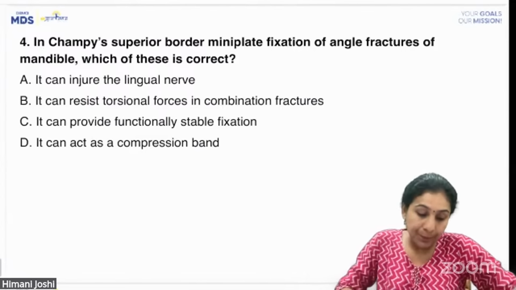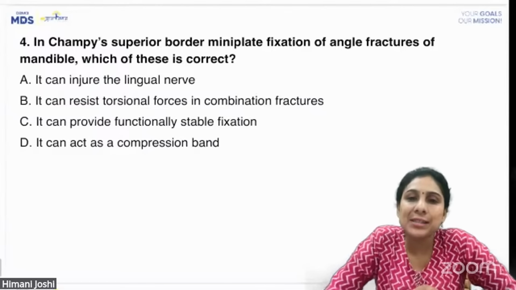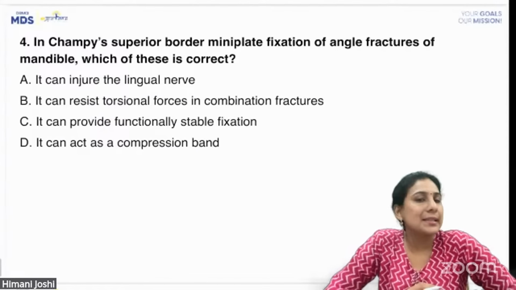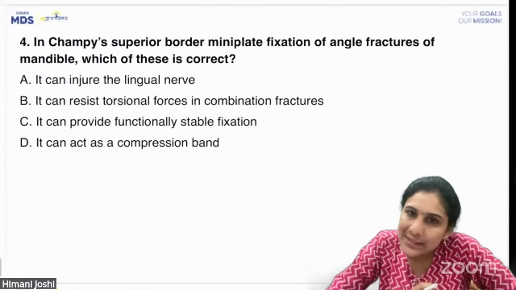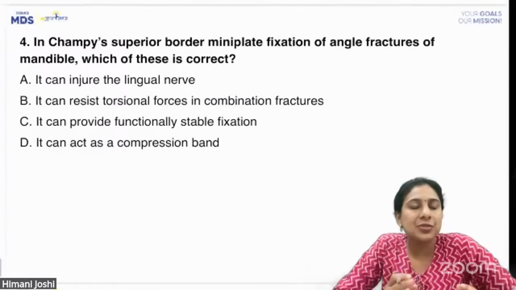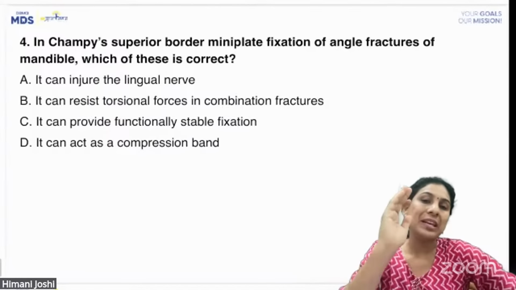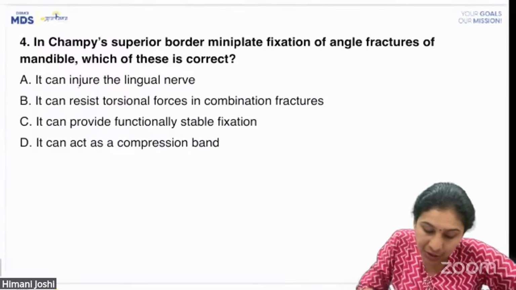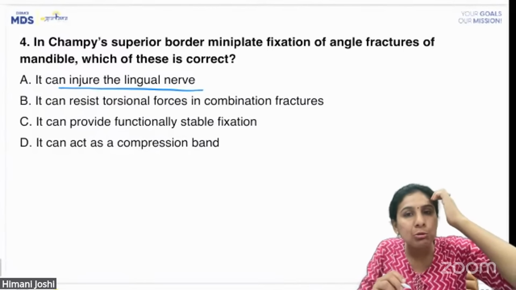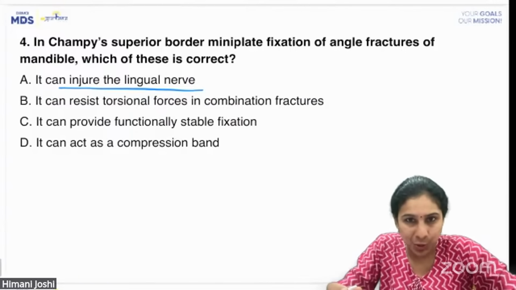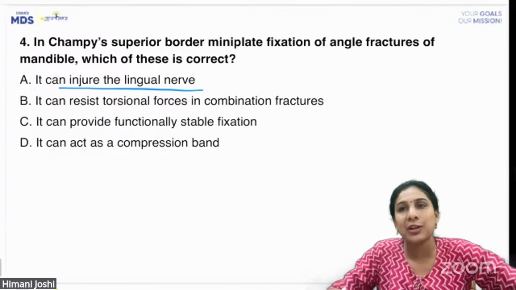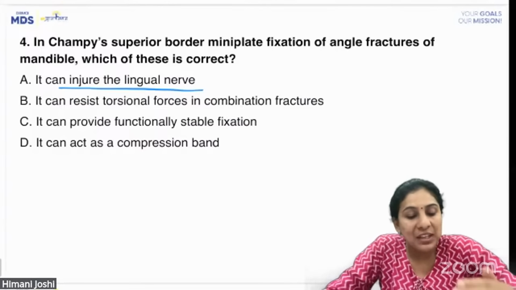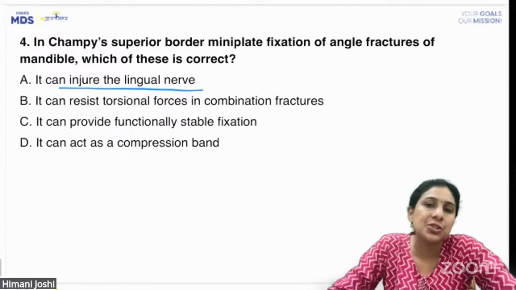All right. Coming to the next question. In Champy's superior border mini plate fixation of angle fractures of mandible, which of these is correct? Now, this is purely a concept based question, purely a question which, if you know the concepts, you will be able to answer. Options are, it can injure the lingual nerve. Now, we all do Champy's superior border mini plate fixation. Obviously, if you're a very bad surgeon, if you don't take care of anything, you can injure the lingual nerve. But normally, the reflection is not so much that you can injure the lingual nerve.